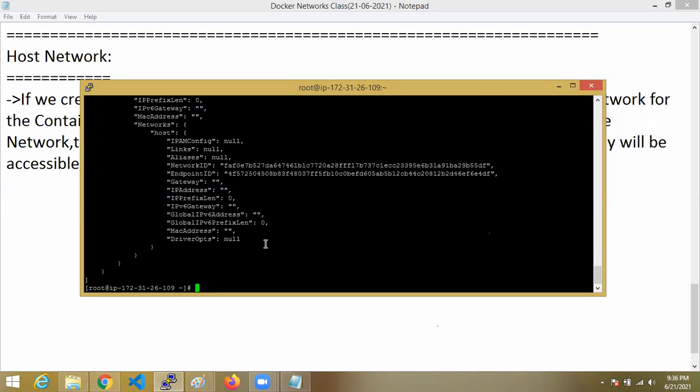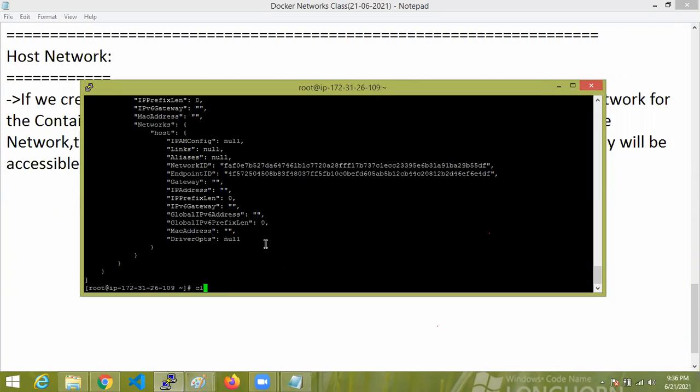Because this container is created on the host network, it will have no separate IP, no separate network. It will be created directly under the host machine only. Only the host machine IP we can use to access this from outside. This type of network is known as host only network.